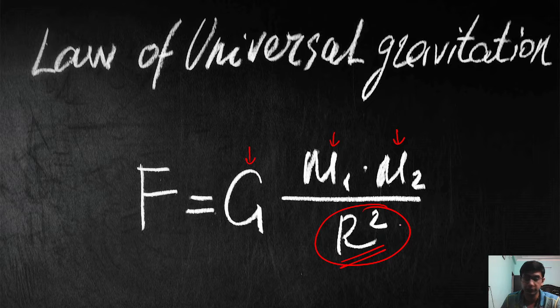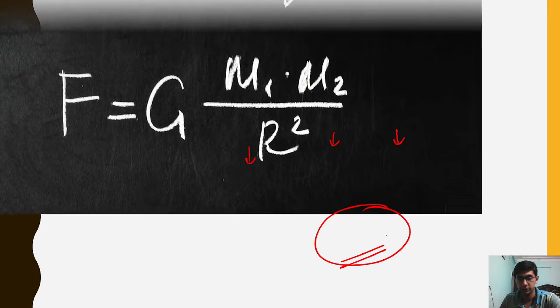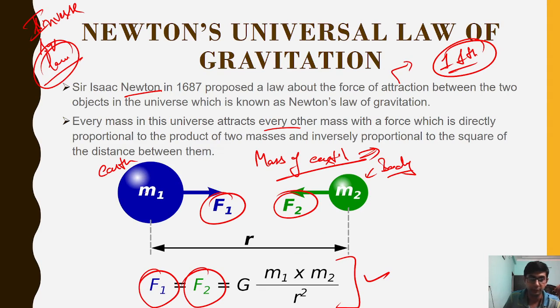And which distance? Let me show you. The distance between their centers. This is not the distance between this surface and this surface, it is the distance between their centers.